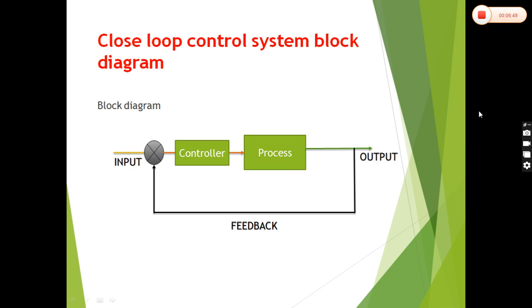This is the process block diagram. So this is the input, connected with a controller, the process, and the output. In between the process and output, you collect the data through the feedback system, and it is controlled, then gives the data to the input.